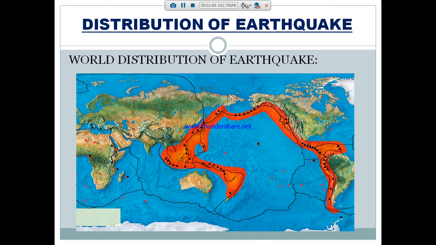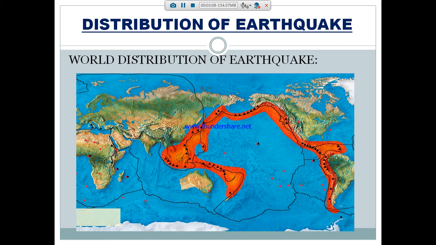And what is the world distribution of earthquake? Pacific ring of fire. Otherwise we know it as the Pacific ring of belt. This is the major prone area of earthquakes and volcanoes in our world.